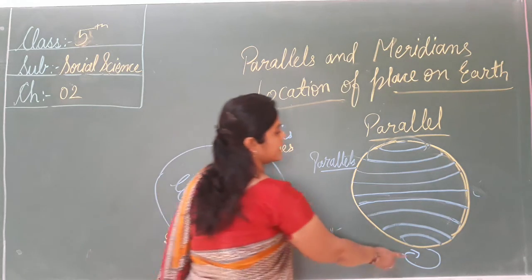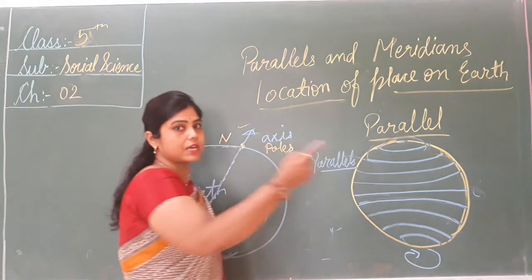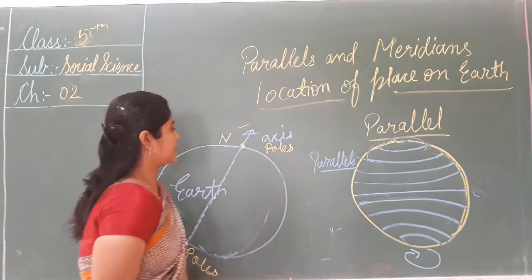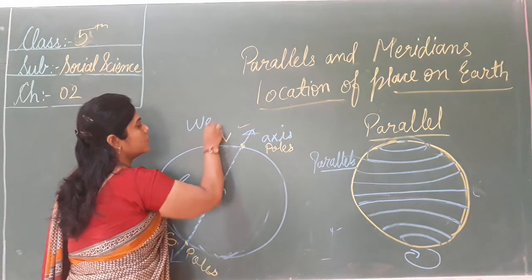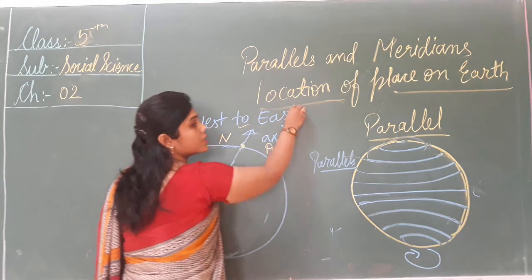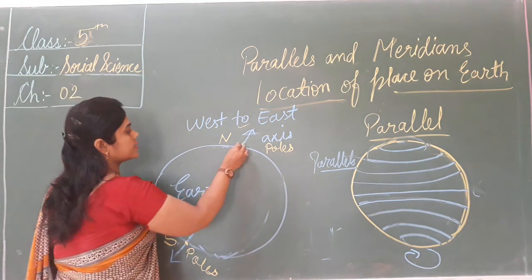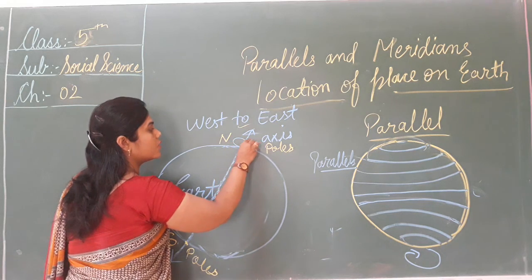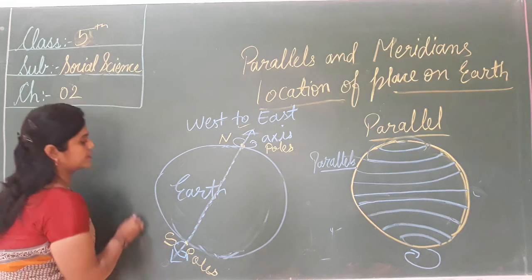Now it moves east to west. How does this move? East to west. And our axis rotates from west to east. The earth's axis rotates on west to east. How does it rotate? West to east.